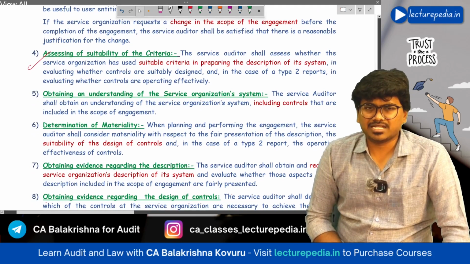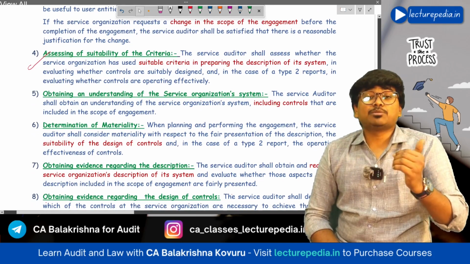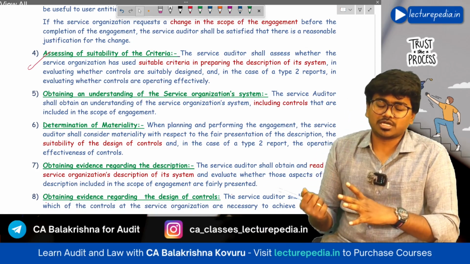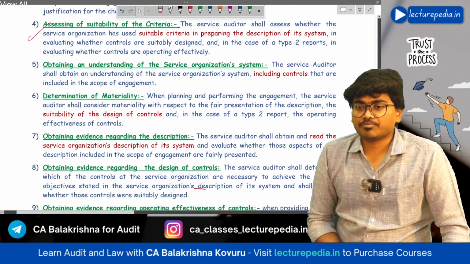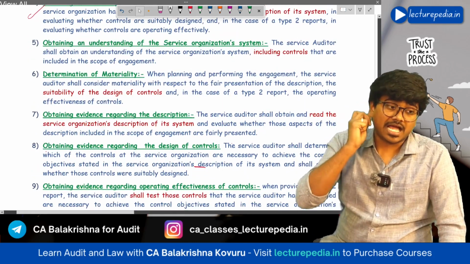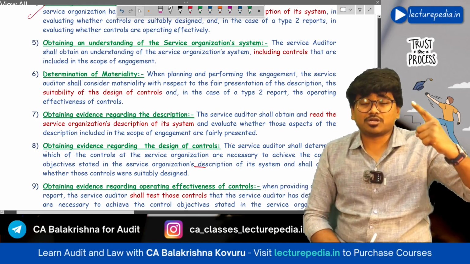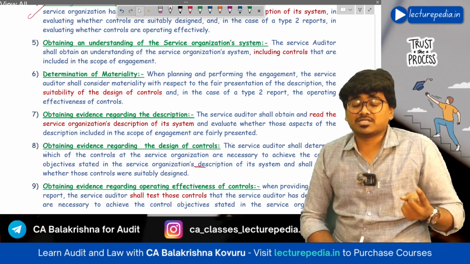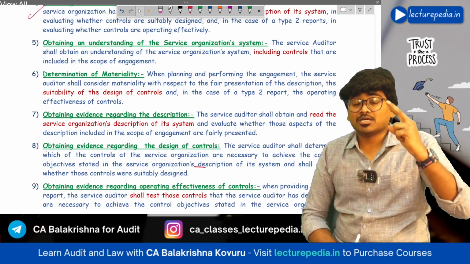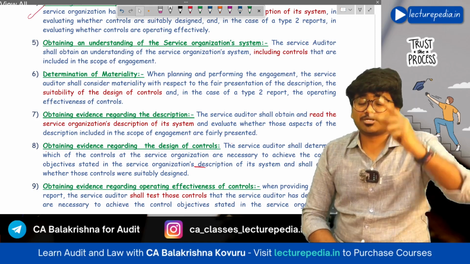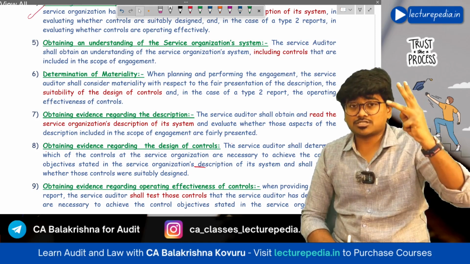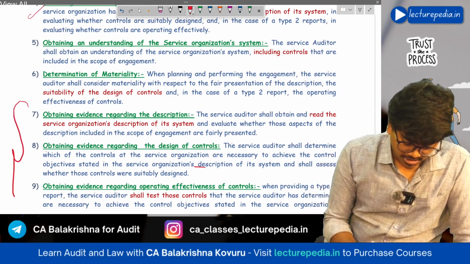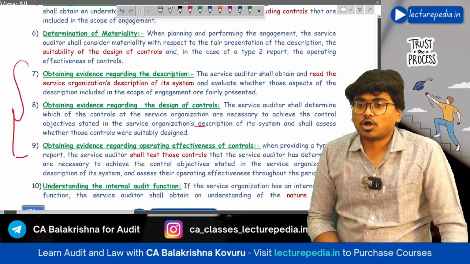Next, you should also determine materiality. Here materiality means acceptable rate of deviation. Just like in the financial statements you will determine materiality, here in case of controls you have to determine acceptable rate of deviation. Next, you need to obtain audit evidence. I have told you, you will verify three aspects: whether description of system is presented fairly or not. So with respect to description of system, you have to obtain audit evidence. Next, you will see whether controls have been properly designed or not. With respect to this aspect also, you have to obtain audit evidence. Next, you will see whether controls are operating effectively or not. For this aspect also, you need to obtain audit evidence. So with respect to these three areas, you need to obtain audit evidence.